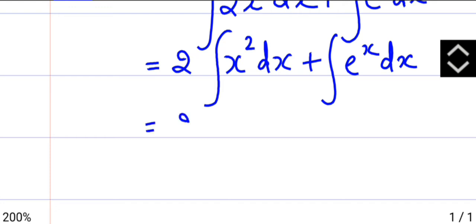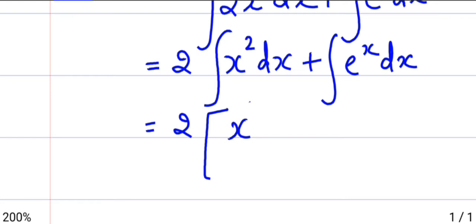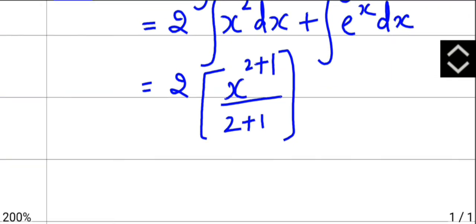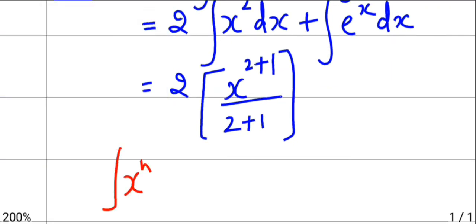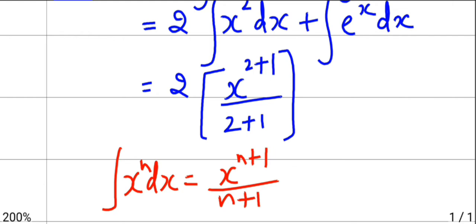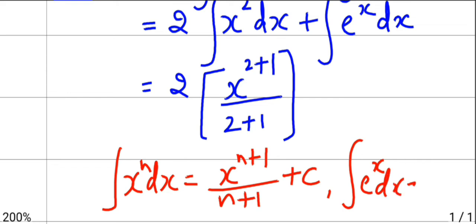So here 2 times integration of x square is x power 2 plus 1 divided by 2 plus 1. You are using the formula here, integral of x power n is x power n plus 1 divided by n plus 1 plus c, and integral of e power x is e power x plus c.